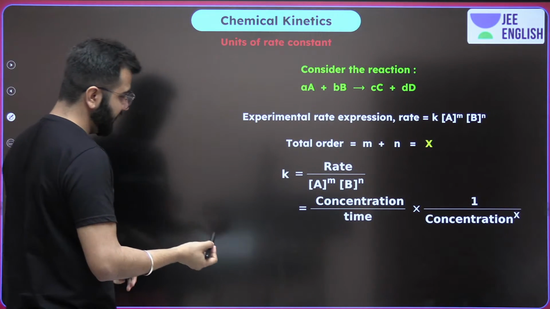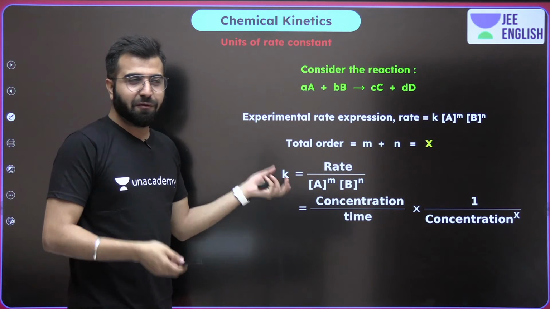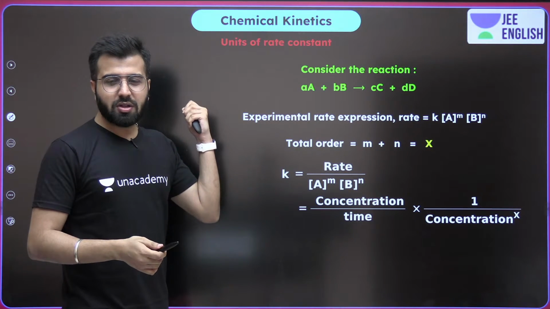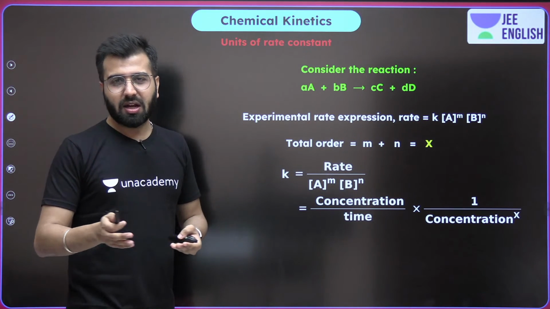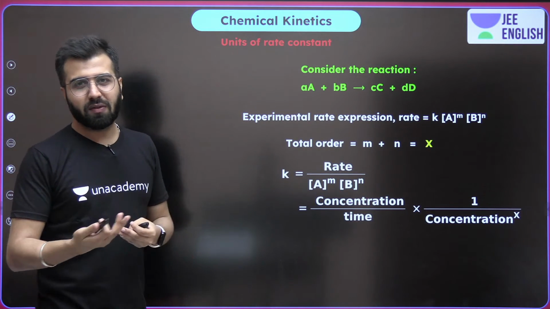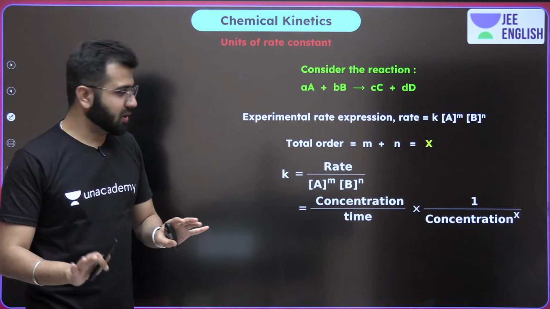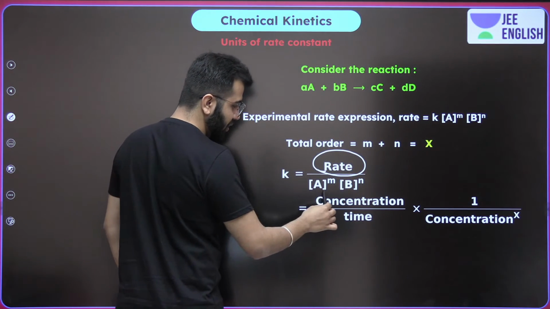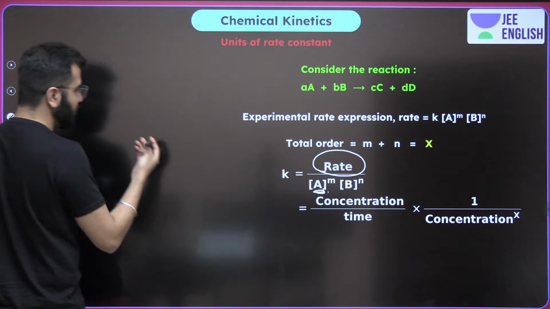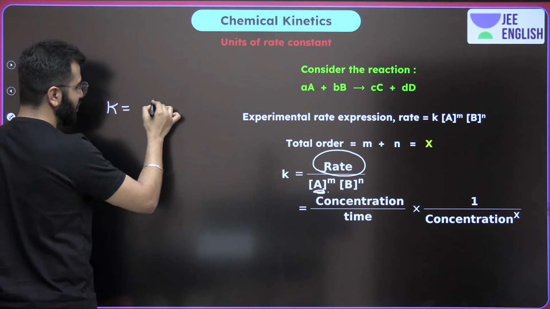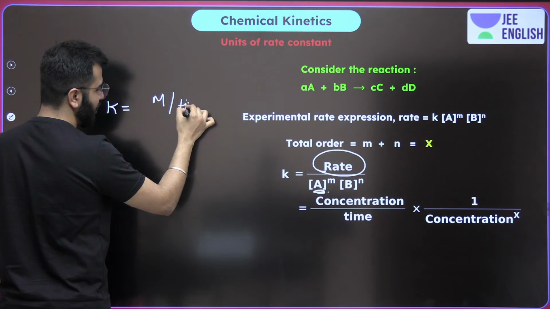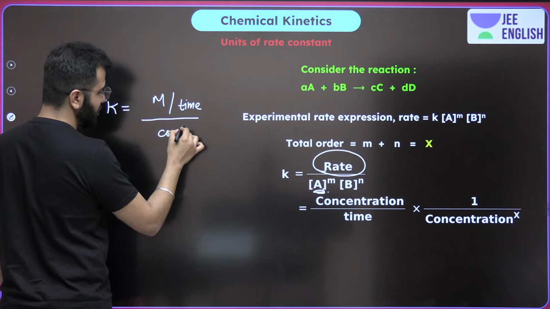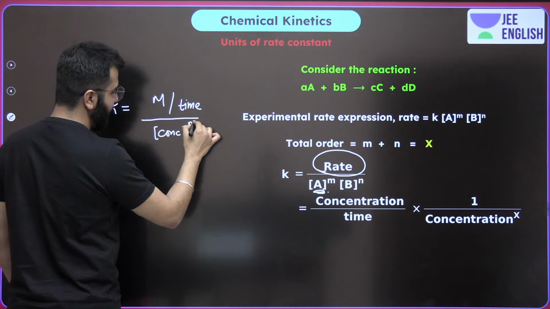Do we have a formula? Yes. But do I recommend you learning a formula and keeping it, just thinking that you are actually memorizing it? No. Always do this. It just takes 5 seconds in an examination hall and you will always know the exact unit of rate constant. But yes, if you want to, then ultimately just know rate upon concentration. See how I am going to write this. K is equal to molarity per time, which is the rate, upon concentration raised to power m plus n.